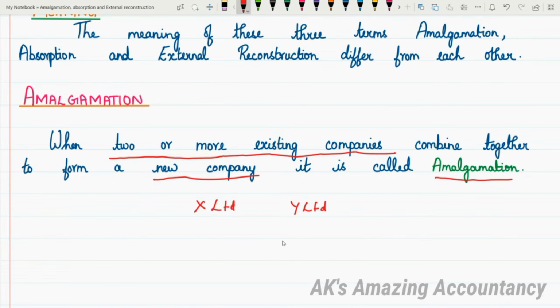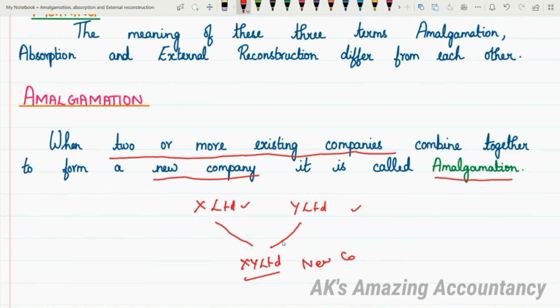So when this X Limited and Y Limited get liquidated and when they form a new company called XY Limited, this is amalgamation. I hope I'm making it clear to you. So there are two existing companies, namely X Limited and Y Limited. When these two existing companies get liquidated and when they form a new company called XY Limited, that is called amalgamation.